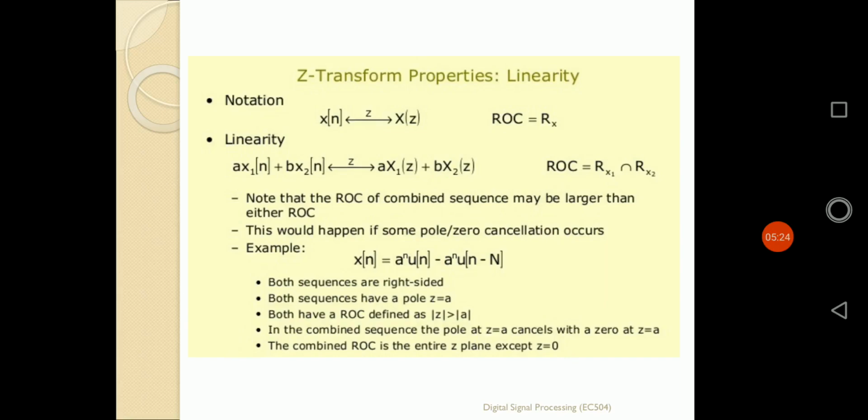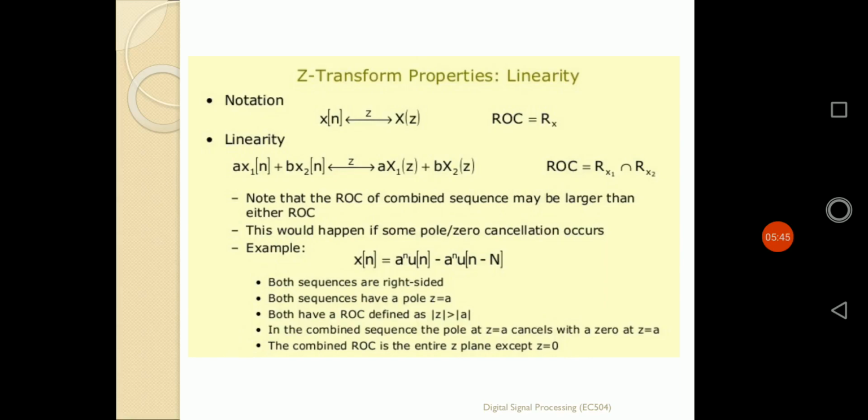In that way, the linearity property of Z transformation is defined. Note that the ROC of the combined sequence may be larger than either of the ROCs. If Rx1 and Rx2 are the individual ROCs for x1[n] and x2[n], then the ROC of the combined sequence may be larger.